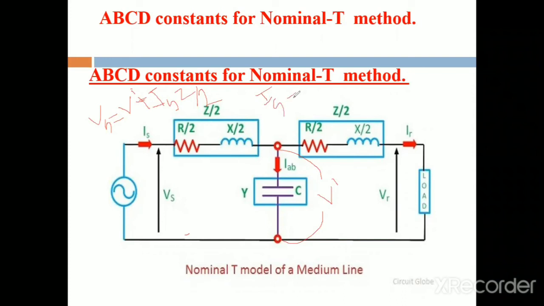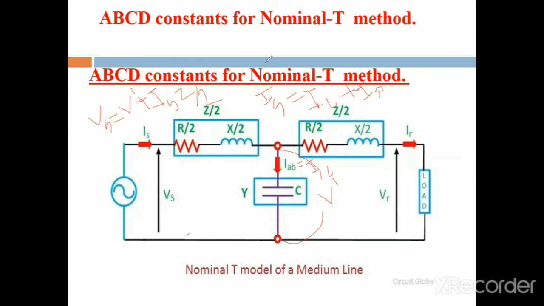Is is equal to IAB plus IR. In that, IAB is equal to IC, where IC means the charging current. So IC plus IR: the entering current is equal to the leaving current. Is is equal to IC plus IR. These are the Vs and Is equations.